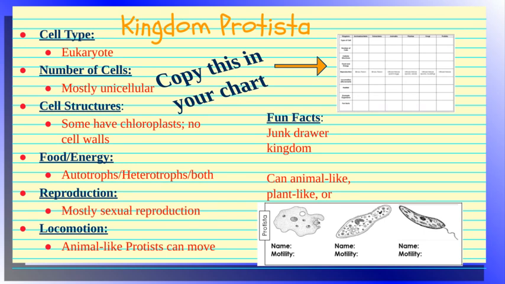So fun fact, these are a junk drawer kingdom, which means pretty much anything that doesn't fall into the other three kingdoms goes into the protist kingdom. It's just the way it is. It's the oddball. Anything that doesn't fit goes there. Again, they can be animal-like, plant-like, or fungus-like. The only reason they don't go in there is because they're unicellular and plants and animals are multicellular. So main difference, they could be fungus-like and not have a cell wall, so it doesn't really fit in its position. All right. So it's the junk drawer.